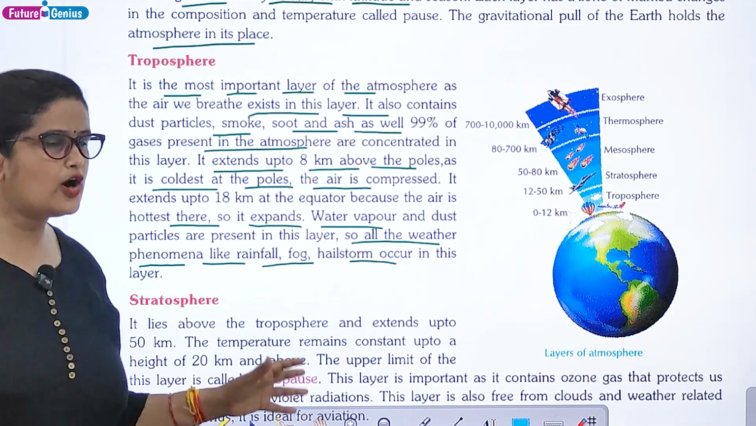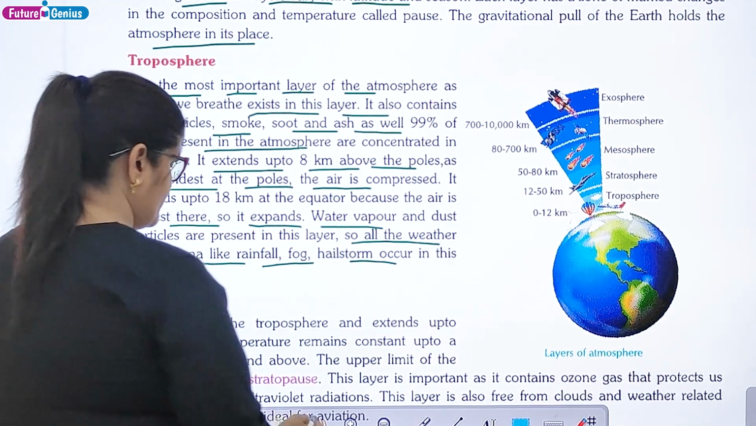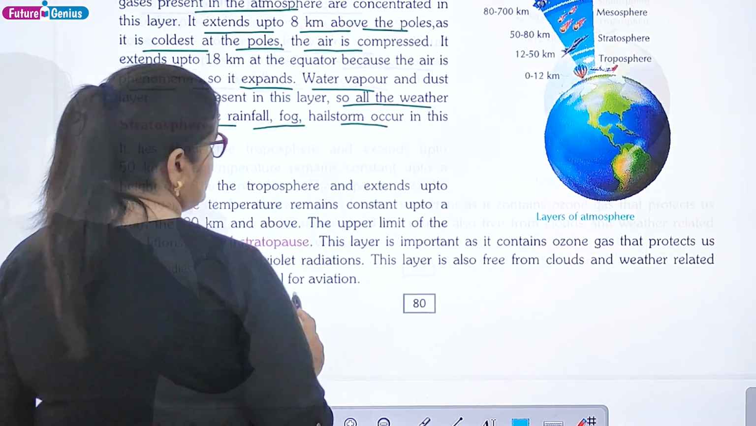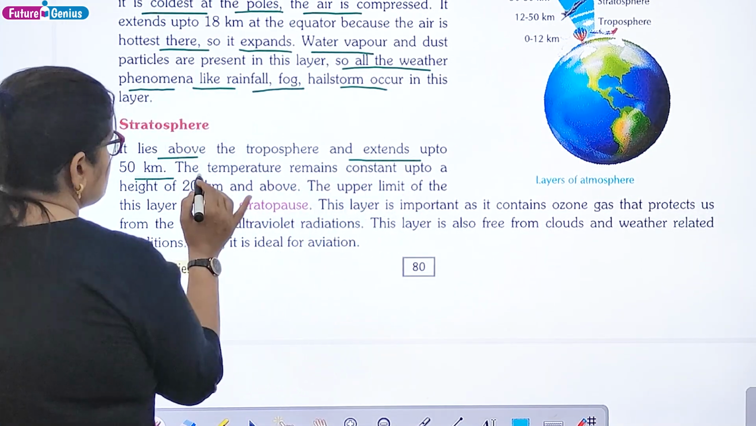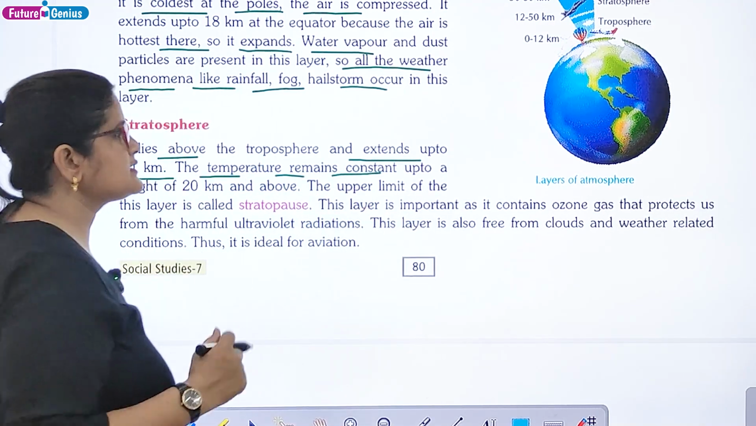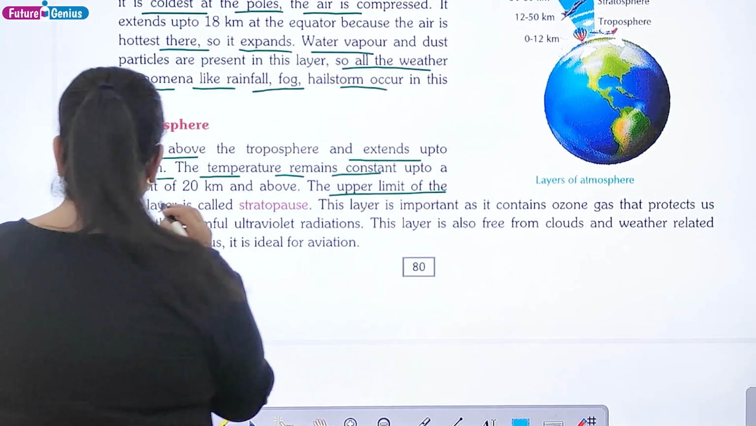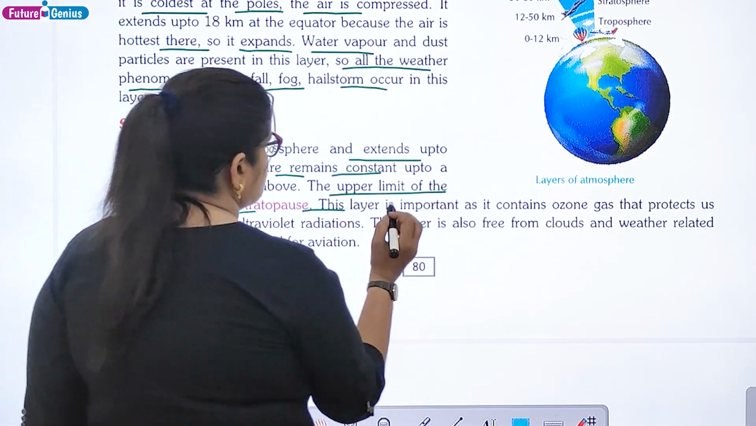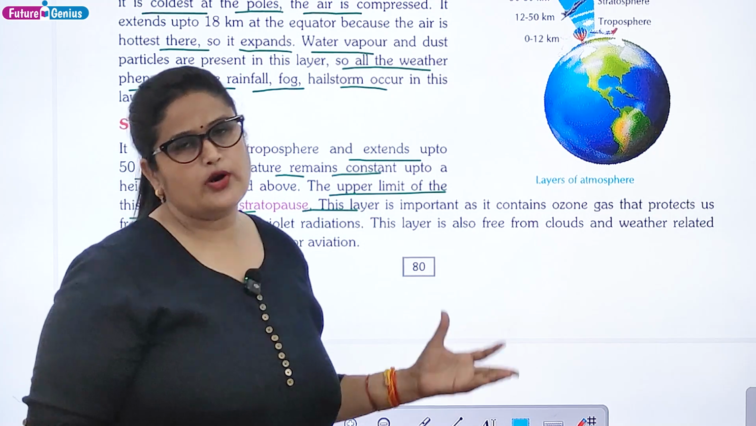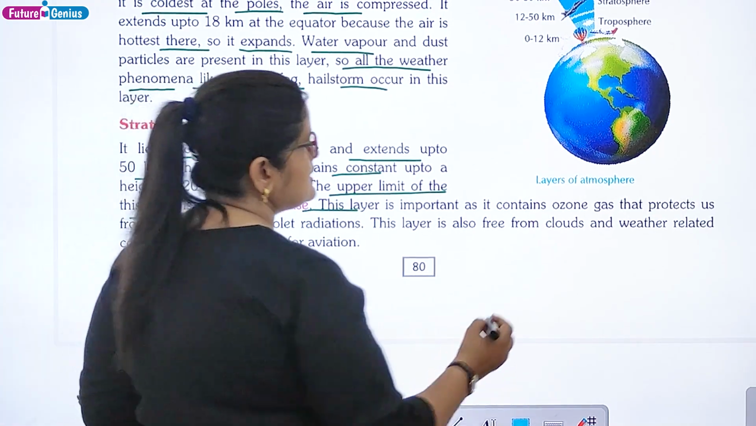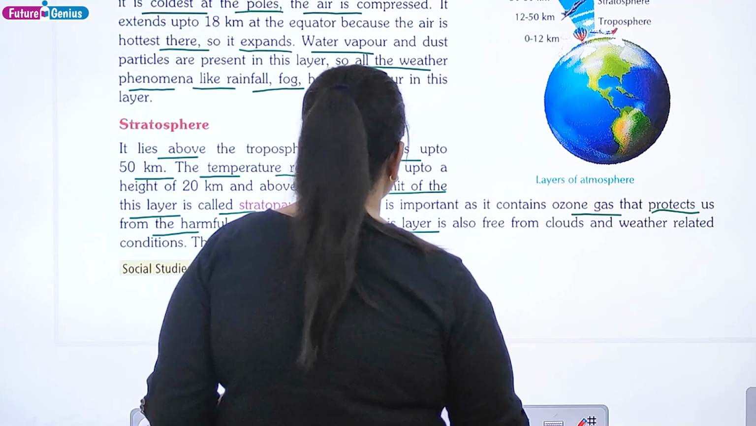तो जो rainfall है, जो fog है, ठीक है, ये सब चीजें किसके थ्रू होती है? ट्रोपोस्फेयर के। नेक्स्ट वन इज स्ट्रेटोस्फेयर. It lies above the troposphere and extends up to 50 kilometers. The temperature remains constant up to a height of 20 kilometers and above. The upper limit of this layer is called stratopause. This layer is important as it contains ozone gas that protects us from the harmful ultraviolet radiations.